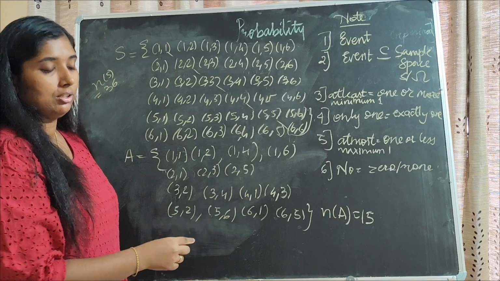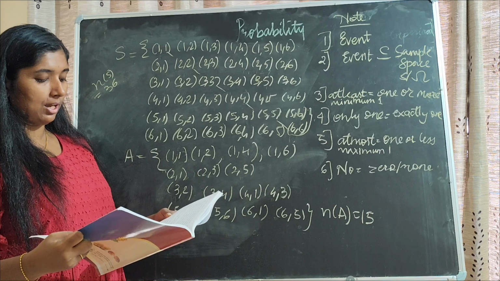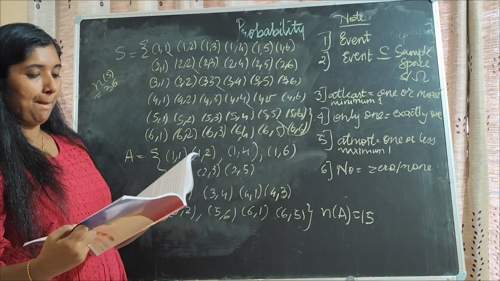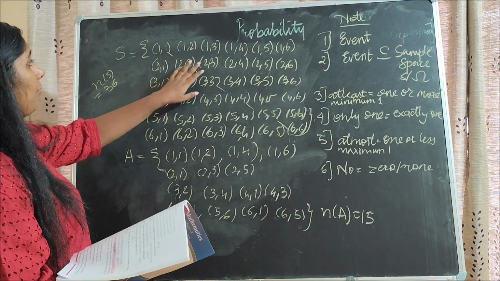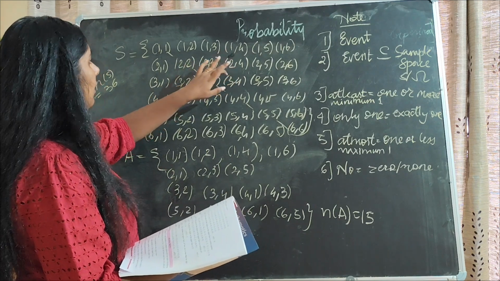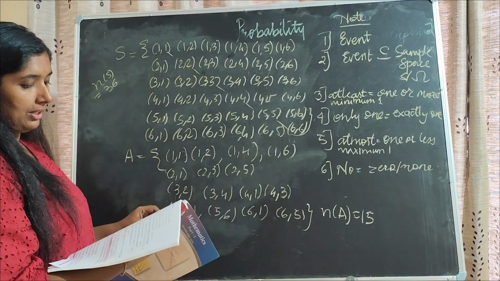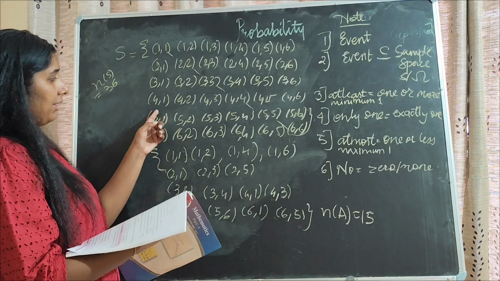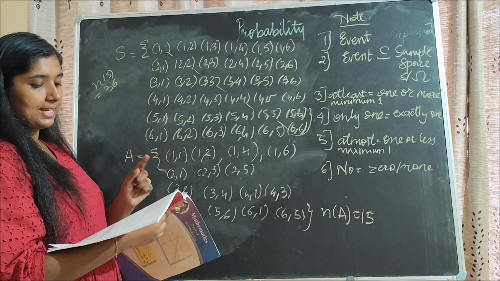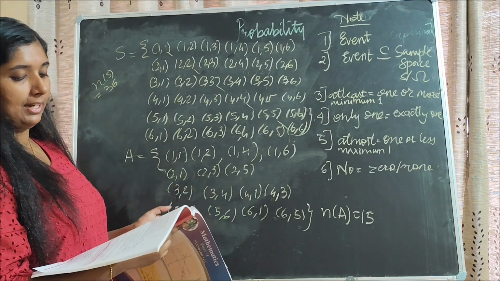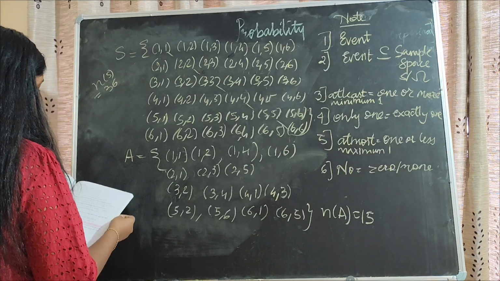Okay. The next question is the sum of the digits on the upper face is a multiple of 5. So, the upper face multiple of 5 means 1 plus 4 is 5. Then 2 plus 3 is 5. Then 3 plus 2. Then 4 plus 1. Then 1 plus 6, no. Then 4 plus 6 is 10, 5 plus 5 is 10, and 6 plus 4 is 10. So n of B, the next event, will be 7.